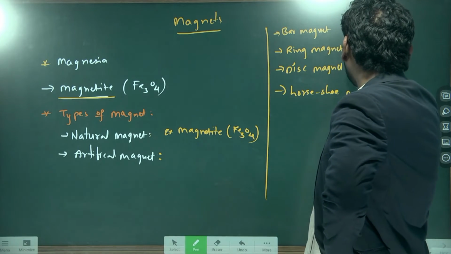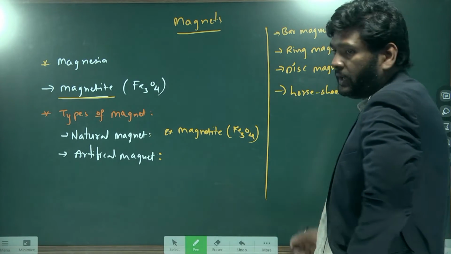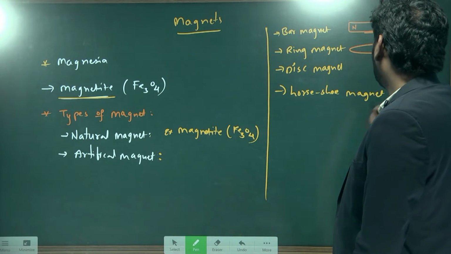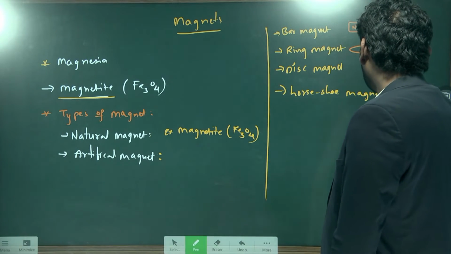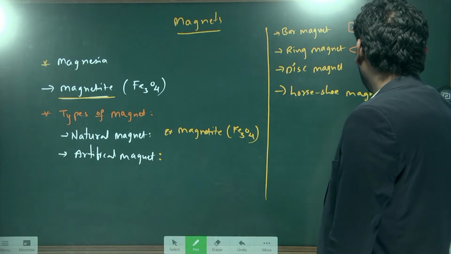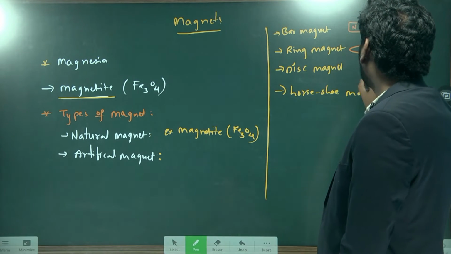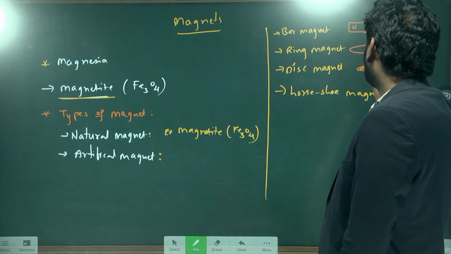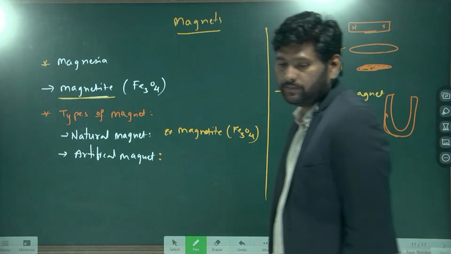Ring magnets are something like this, never ending, not having any end. And next, the horseshoe magnet is of U shape. Understand, U shape. And the disc magnet is of this shape. This way we can observe the shapes of the magnets. Got my point?